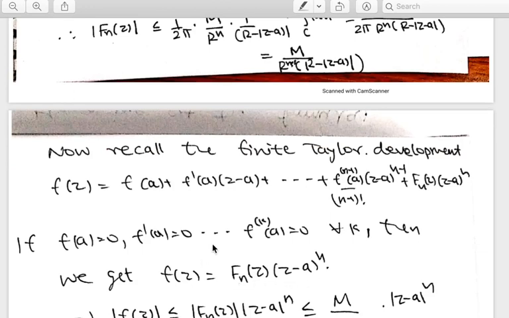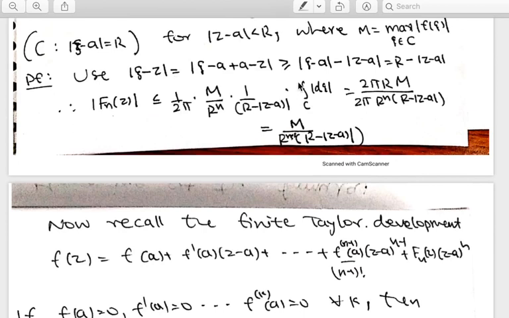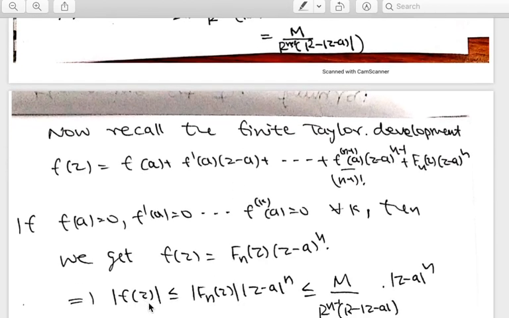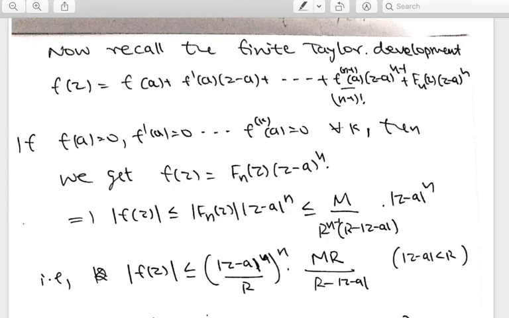You use the estimate which we obtained just above, and the absolute value of f(z) will be bounded by this quantity. Now this is applicable for every n, so you let n tend to infinity. What happens? This quantity will go to 0, because mod z minus a is strictly less than r in that disk. Therefore, f(z) will be 0 in that disk.